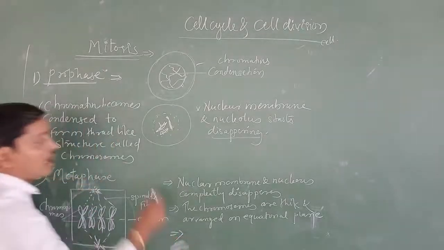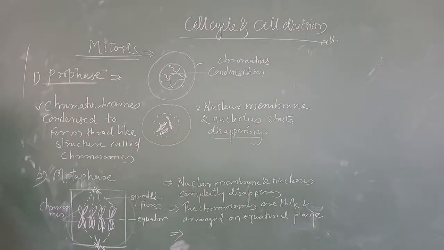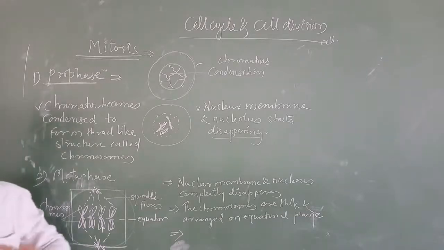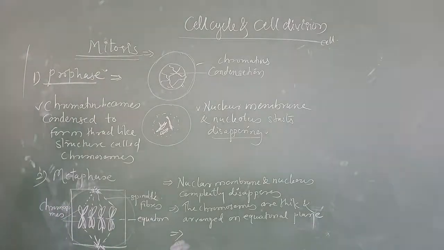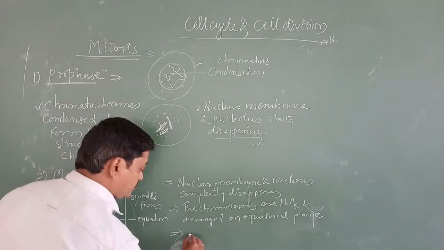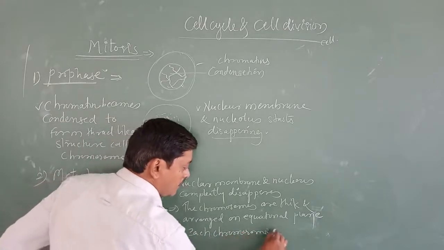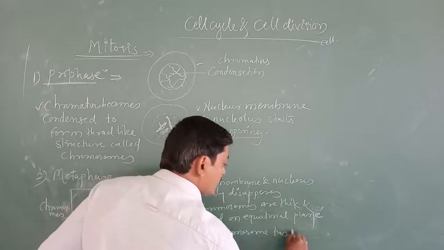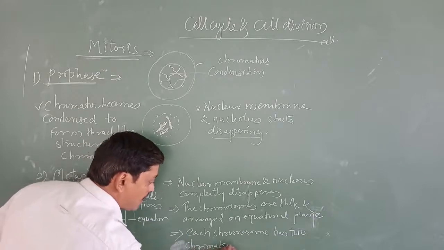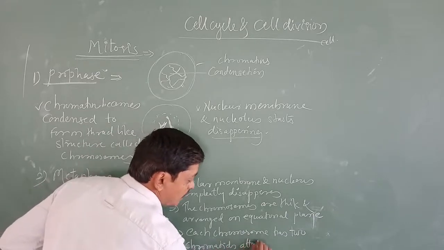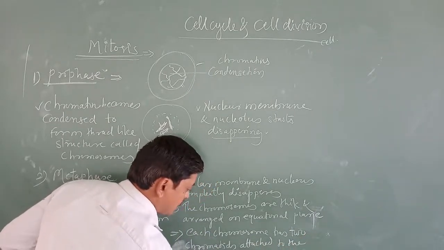Do you all know about the chromosome structure? We studied it in the chapter Cell, the Unit of Life. In that we studied about the chromosome. The chromosome structure, in the sense, each chromosome has two chromatids attached to the centromere.